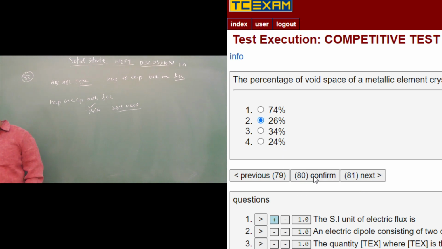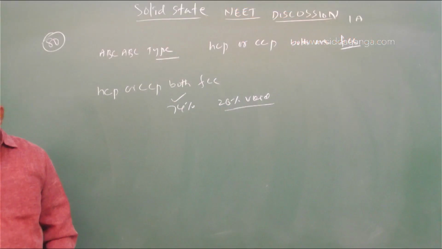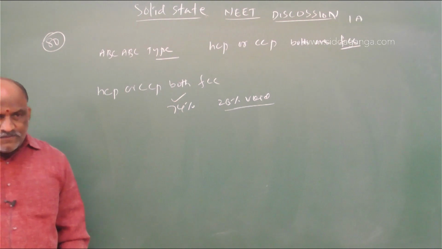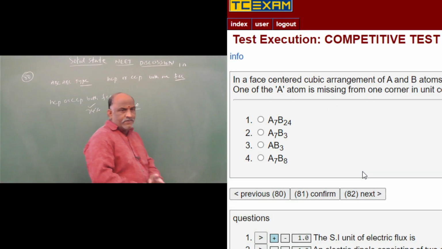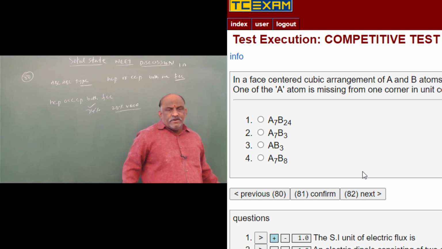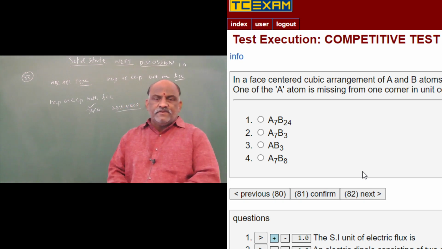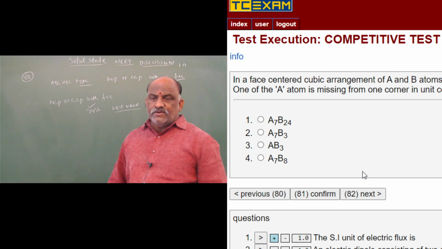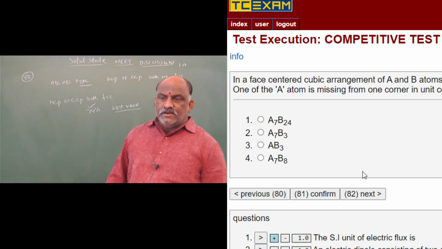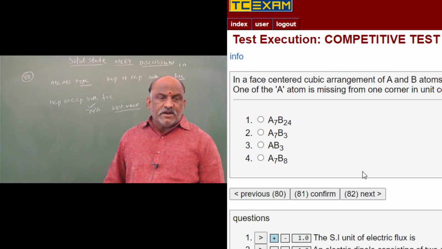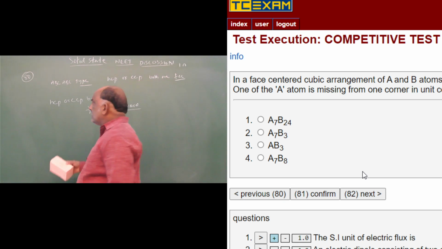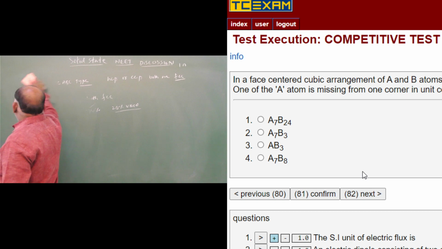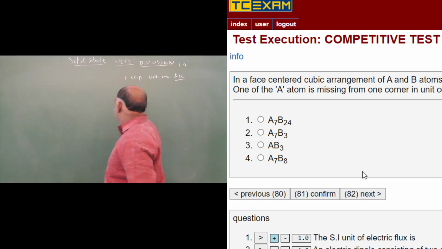80. And next, 81. In a face-centered cube arrangement of A and B atoms, A atoms are at the corners of the unit cell and B atoms are at the face centers. One of the A atoms is missing from one corner in the unit cell. The simplest formula of the compound is simple. This was done already in class.